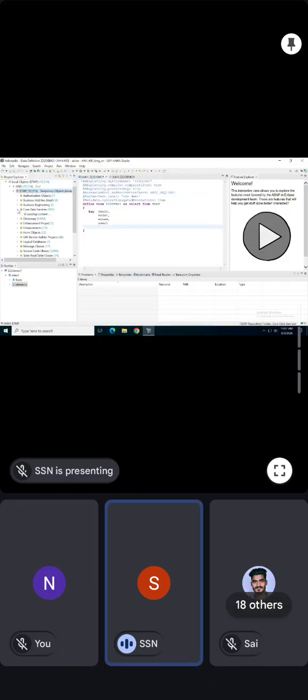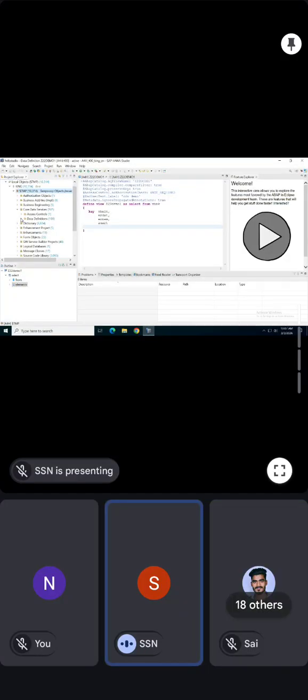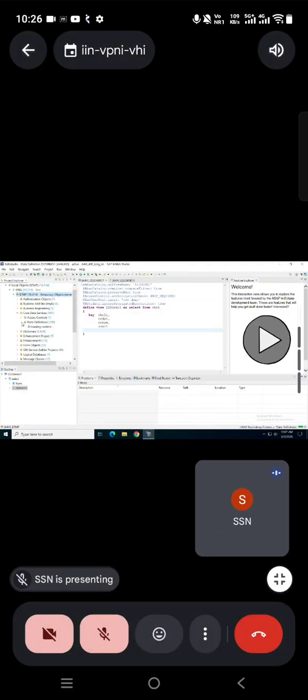Yes, ma'am. So where can I see this Z22 demo? That I can see under Core Data Services, under Data Definition. Okay, you can see this name. So Z22 demo 1. See, this is the one which is created.